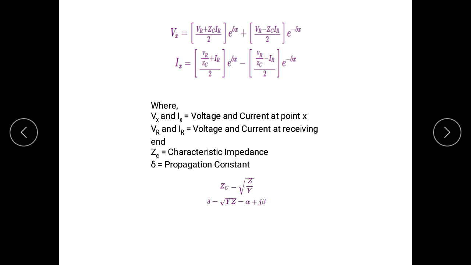So Zc is equal to characteristic impedance and delta is equal to propagation constant.